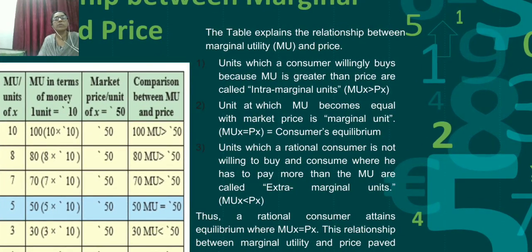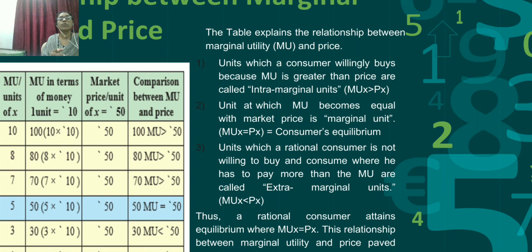Units which a consumer willingly buys because MU is greater than price are called intra-marginal units. When marginal utility is more than the price, we call those intra-marginal units. The units at which MU becomes equal to market price is the marginal unit.